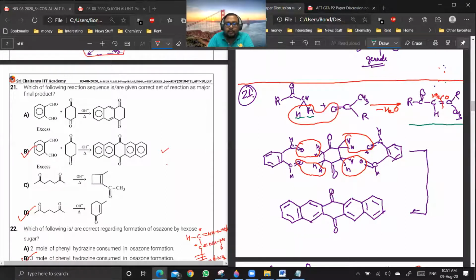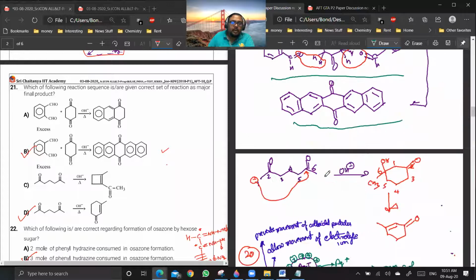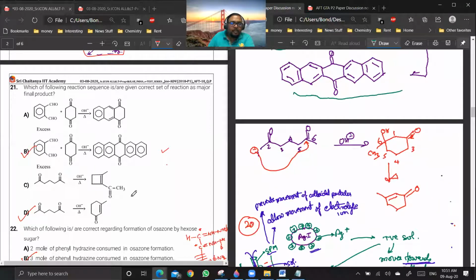Getting the point? Yes, sir. So I think this is self-explanatory. 2 hydrogens, 2 hydrogens, 2 hydrogens, 2 hydrogens, oxygen, oxygen, oxygen, and oxygen. So you'll be getting this type of compound which is aromatic from both sides. Everyone is clear? And option C and D you can do by this.